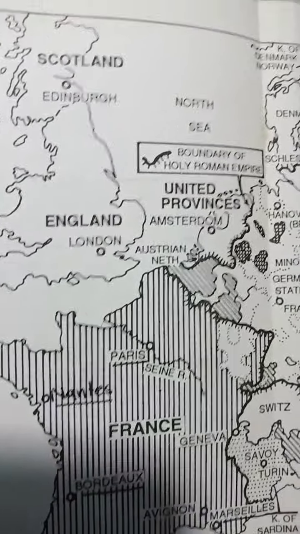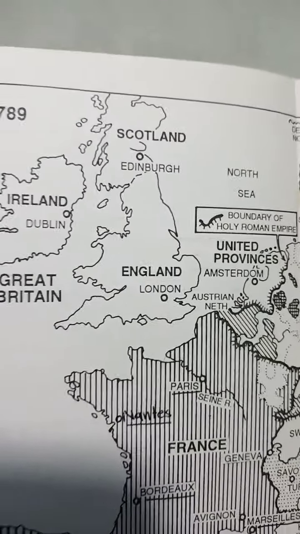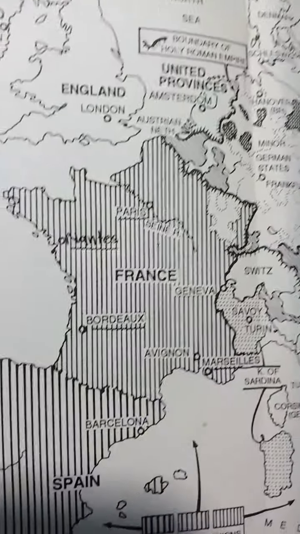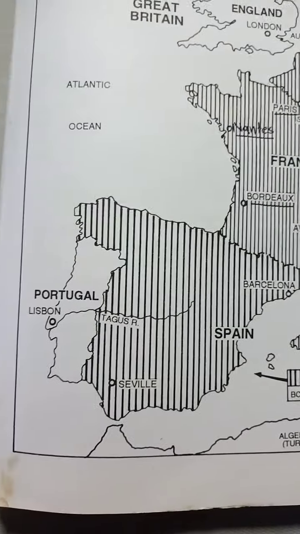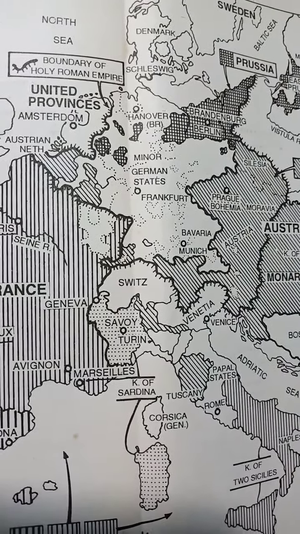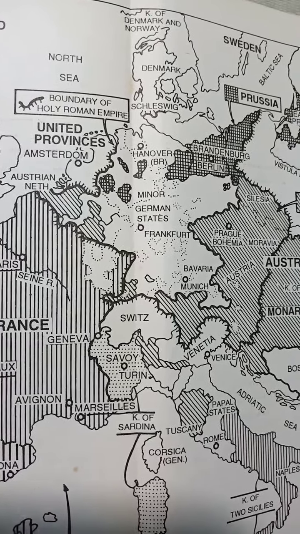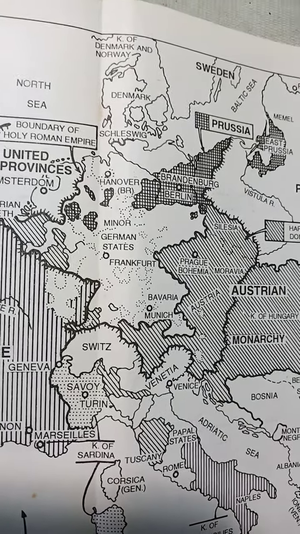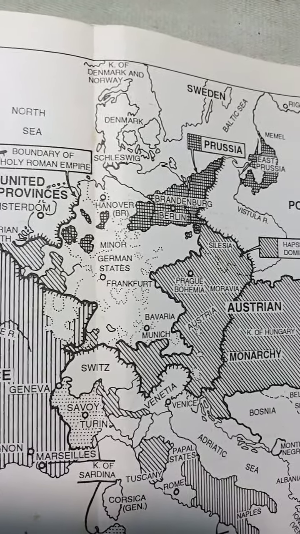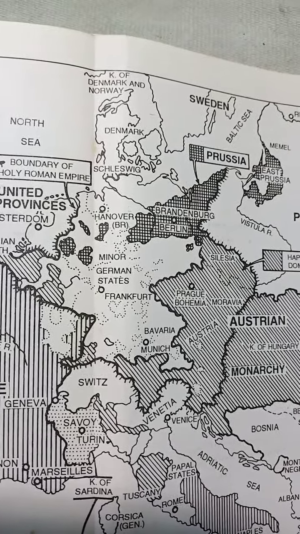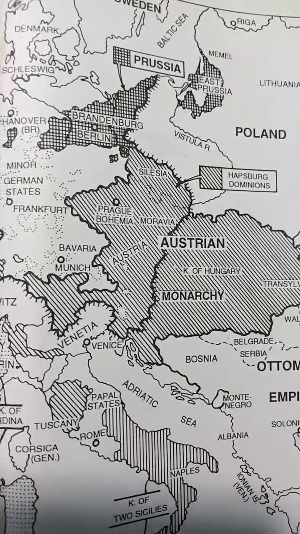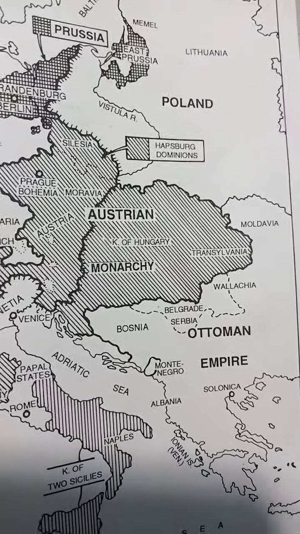In the northern part you can see Great Britain. In the south you can see Spain. In the eastern part you can see the Swiss, German states, the boundaries of the Holy Roman Empire, and many other countries. You can see them over here.